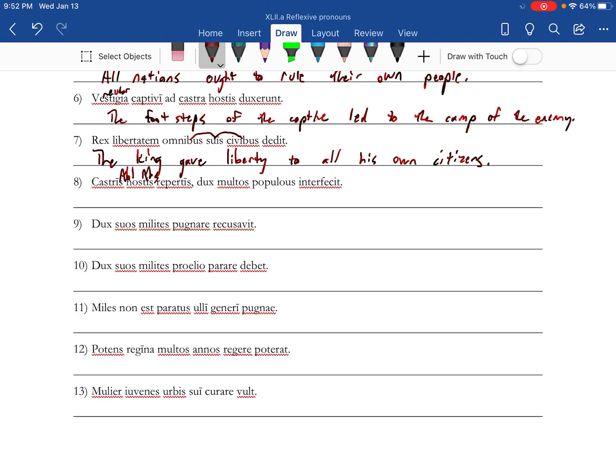Ablative absolute. With the camp of the enemy, repertis, having been found, the leader killed many people. And we need to take out that U.